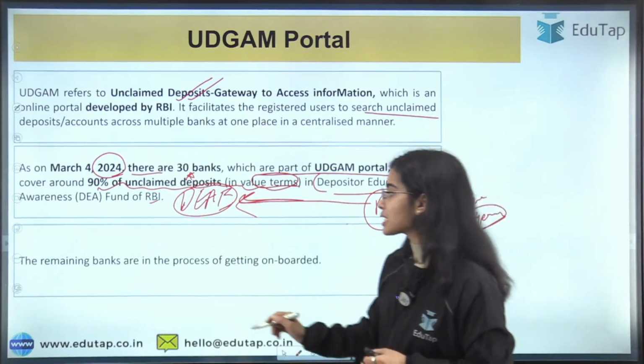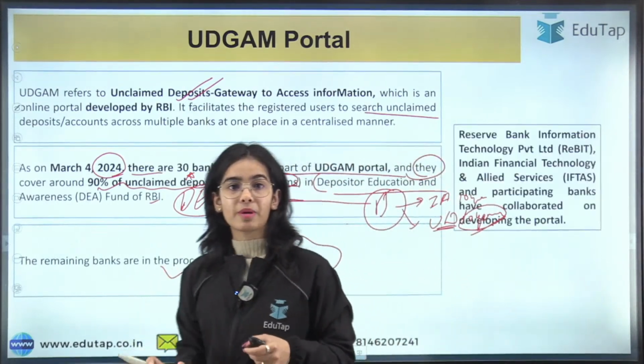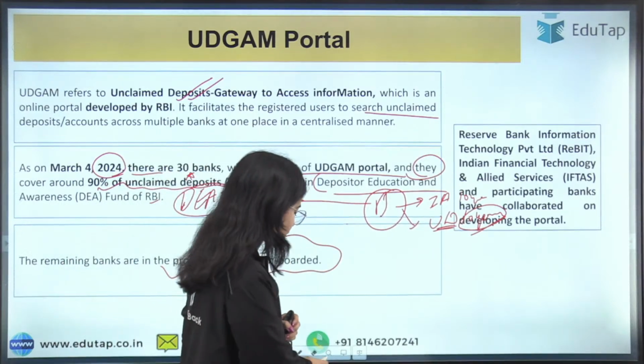Now the remaining banks are in the process of getting onboarded. So till now there are 30 banks. Now who has developed this Udgam portal?